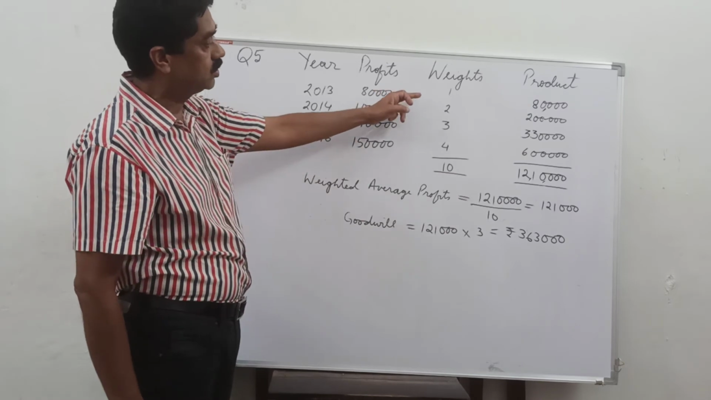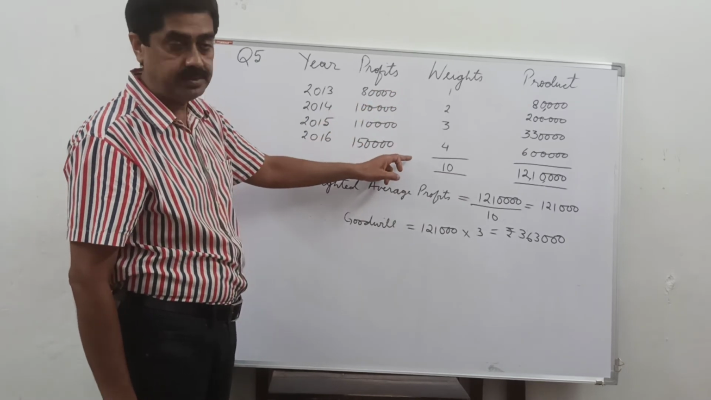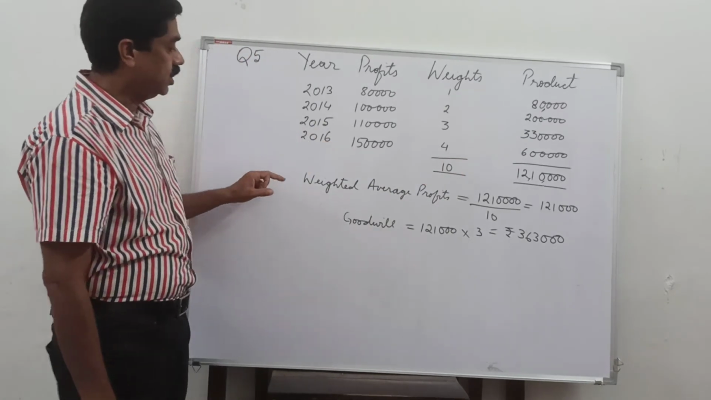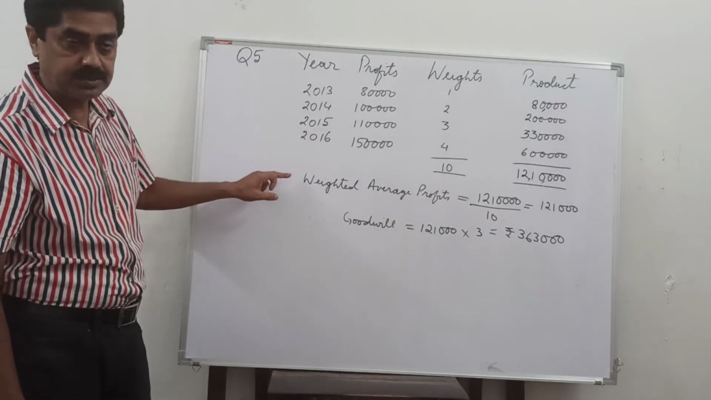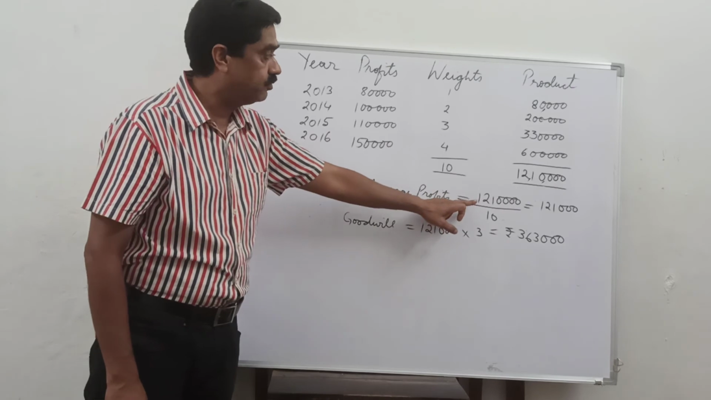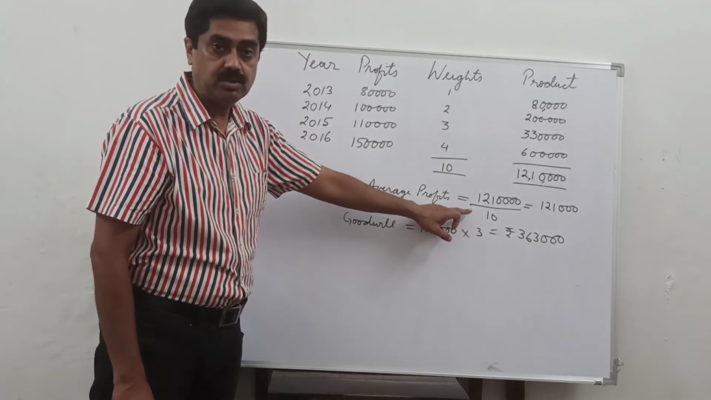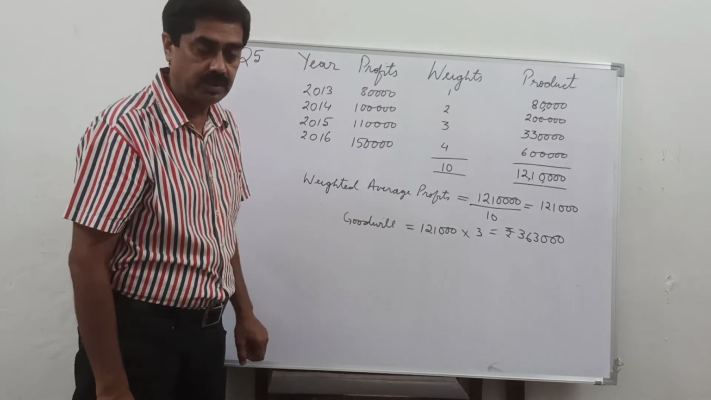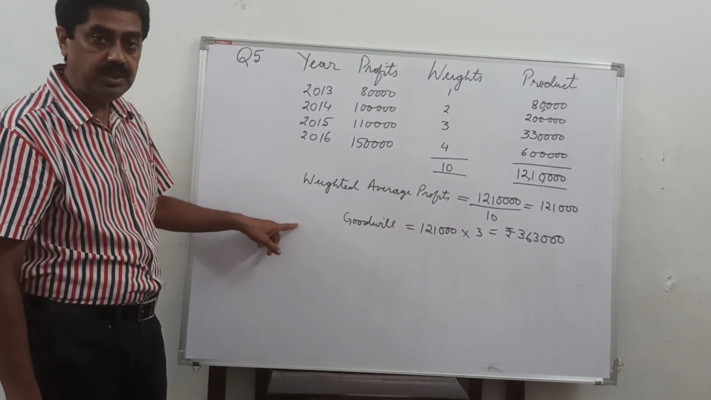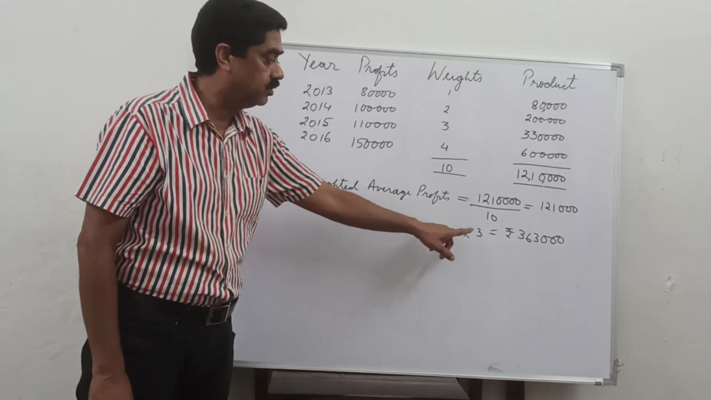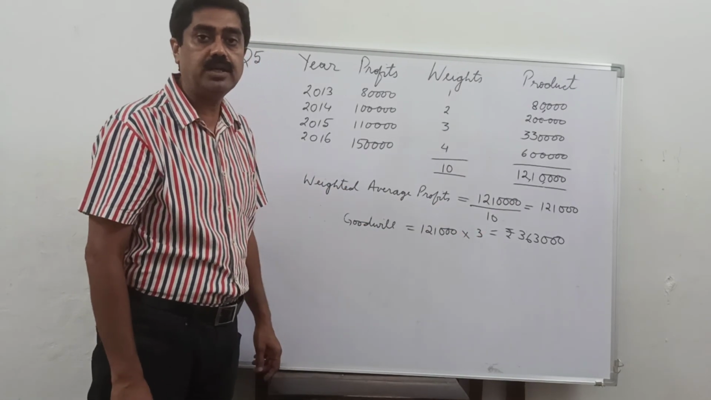You will add the third column, that is weights, which comes to 10. You will add the products, which comes to 12 lakh 10,000. First you will find the weighted average profits, that is, total of products divided by total weights, which gives you 1 lakh 21,000. Then goodwill will be 3 years' purchase into weighted average profit, which gives you goodwill of the firm of 3 lakh 63,000.